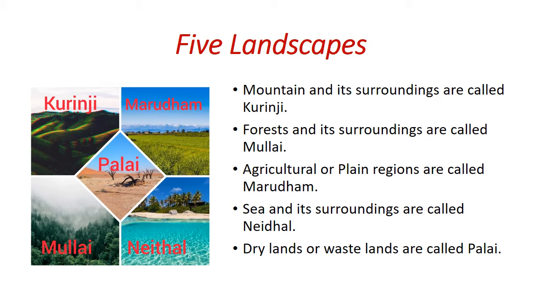Mountain and its surrounding areas are called Kurinji. Forest and its surrounding areas are called Mullai. Agricultural land and its surrounding areas are called Marudam. Sea and its surrounding areas are called Neidal. Dry lands or wastelands are called Palai.